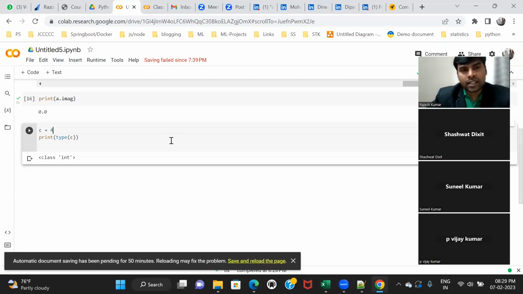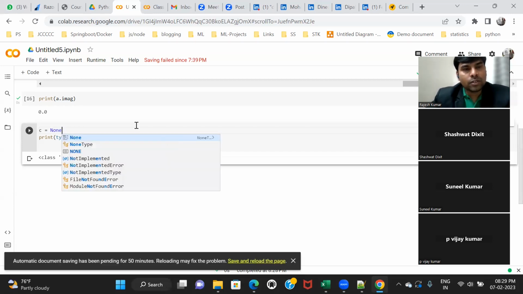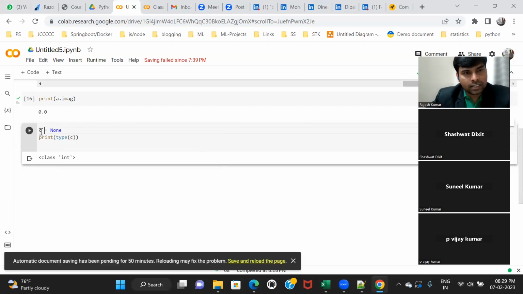But here I don't want to keep any data inside my container. So in that case, you have to use None. None says that this container C, this bucket C, is not holding any data. Are you getting this?